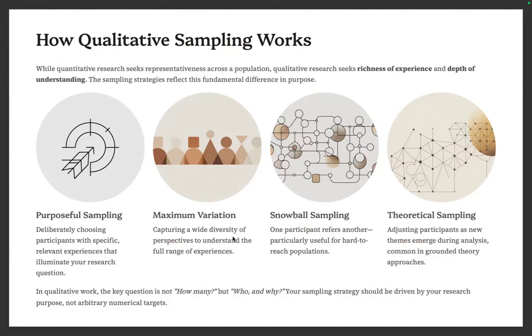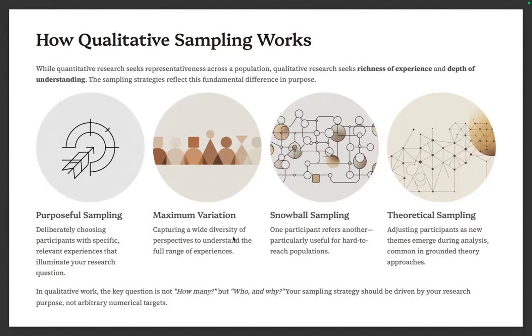There are more qualitative sampling designs. There's also convenience sampling, which is very much like snowballing, but convenience is really those that are easily accessible. So if purposeful sampling is those who are especially qualified, convenience sampling is those easily accessible.